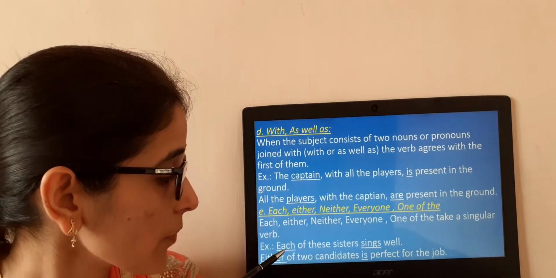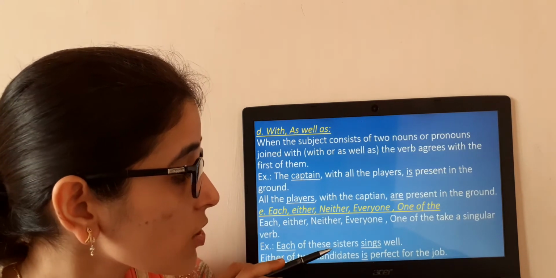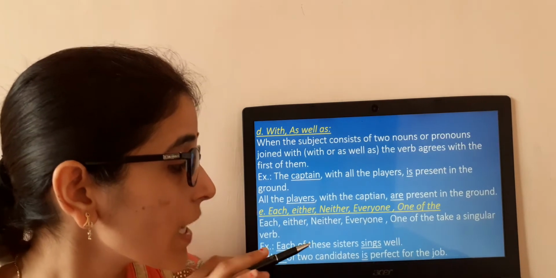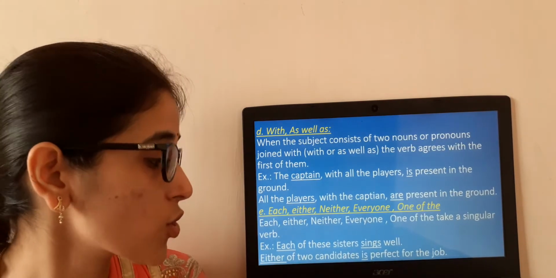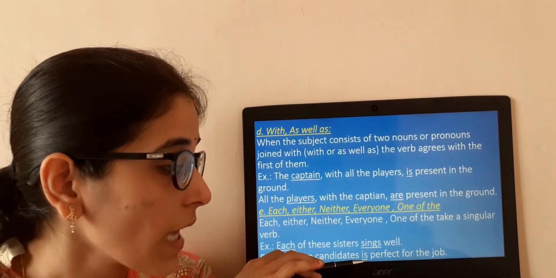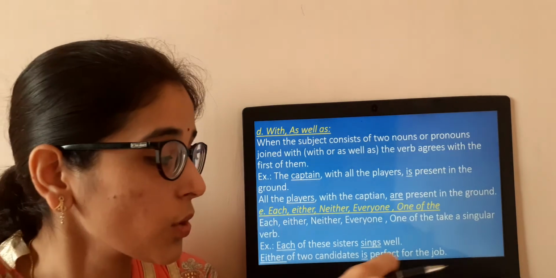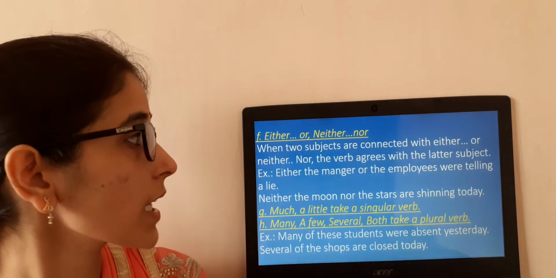Let us see an example here. Each of these sisters sings well. Next one, either of two candidates is perfect for the job. So either is given and we have used singular here. Okay. I hope this is clear to you. Let us see the next one.